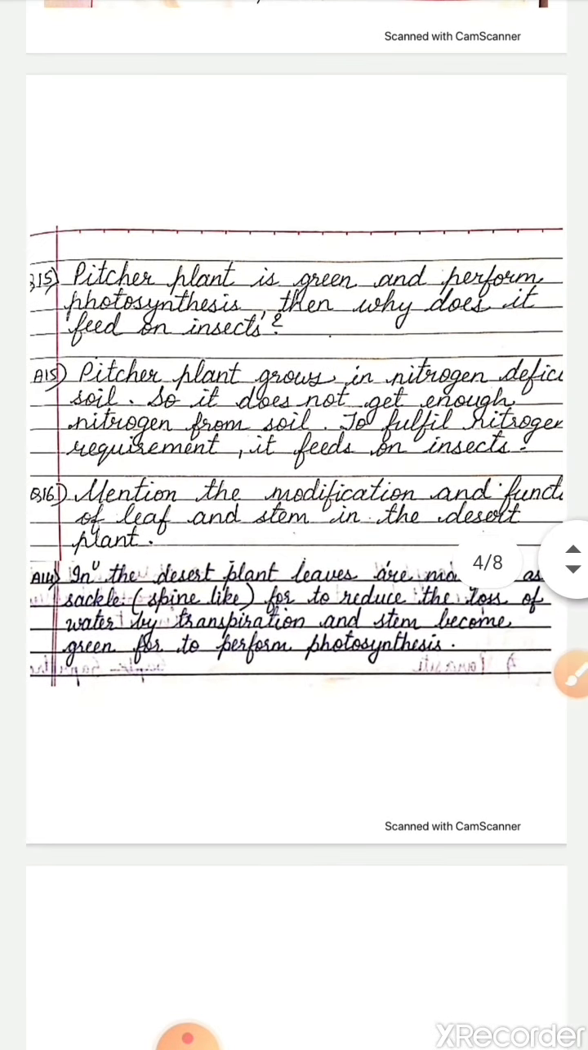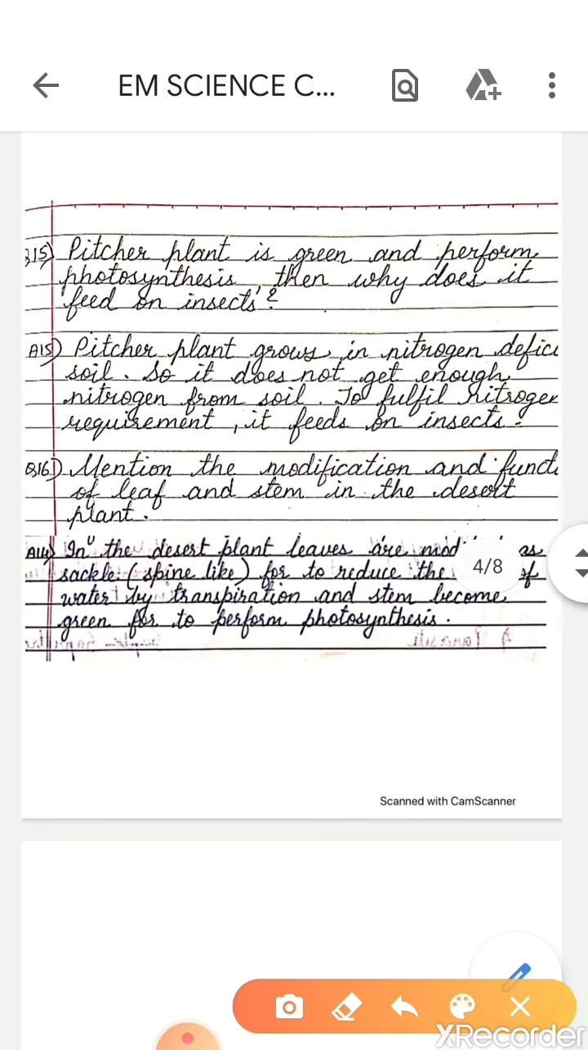Question number 15. Pitcher plant is green and performs photosynthesis, then why does it feed on insects? A big question. Answer. Pitcher plant grows in nitrogen deficit soil, so it does not get enough nitrogen from soil. So to fulfill the nitrogen requirement, it feeds on insects.